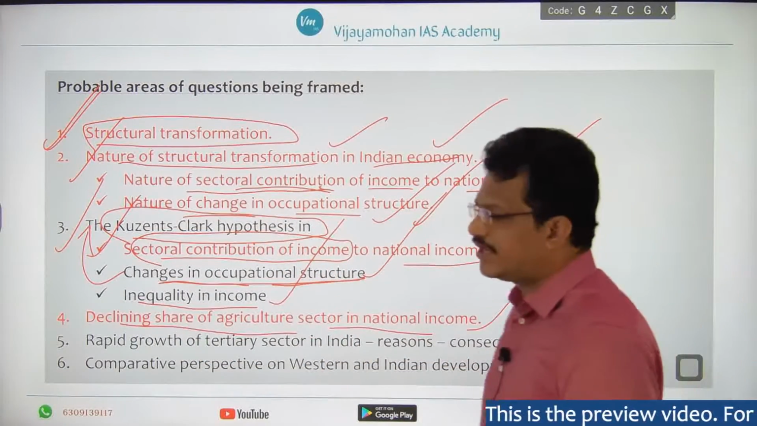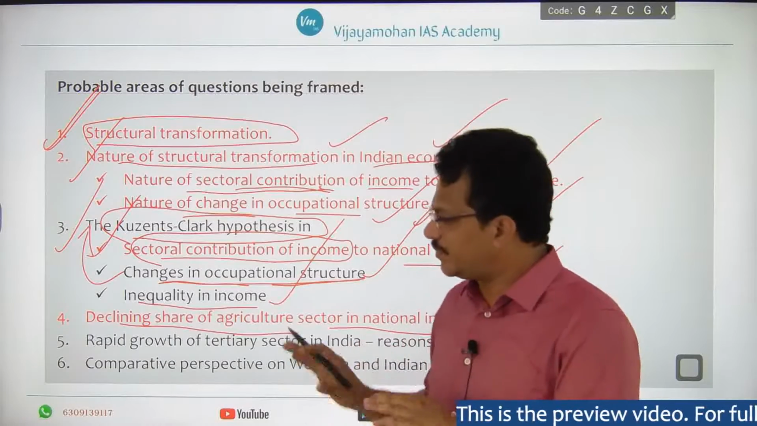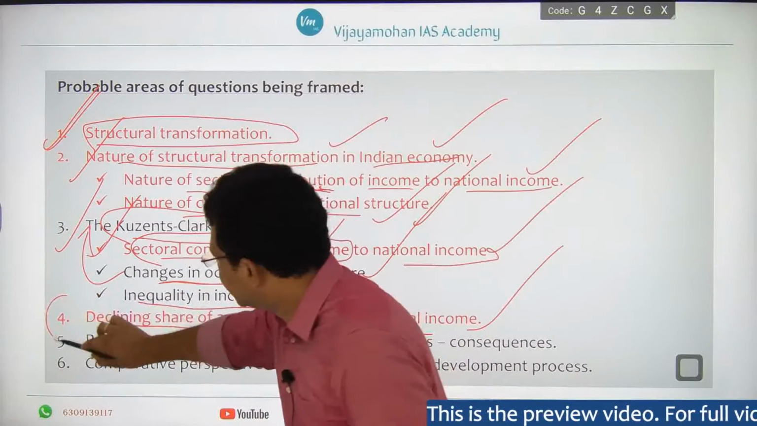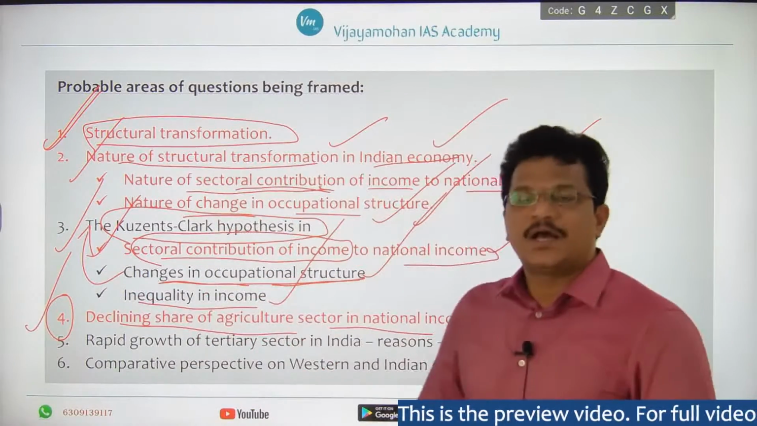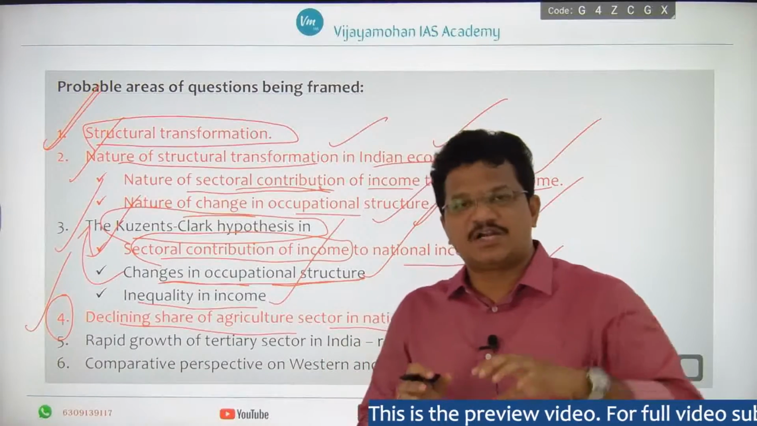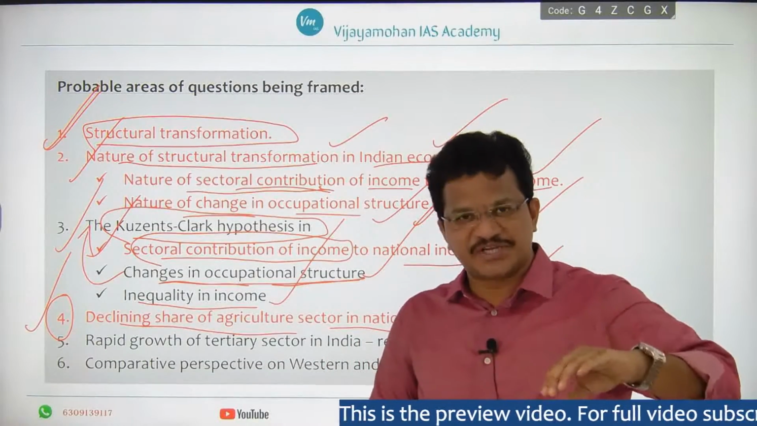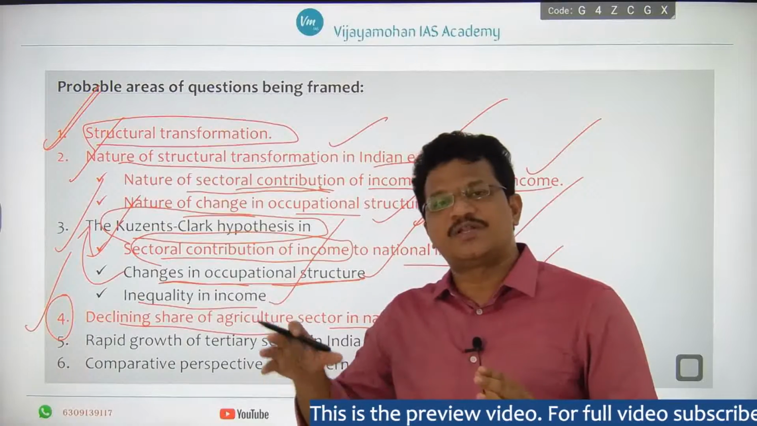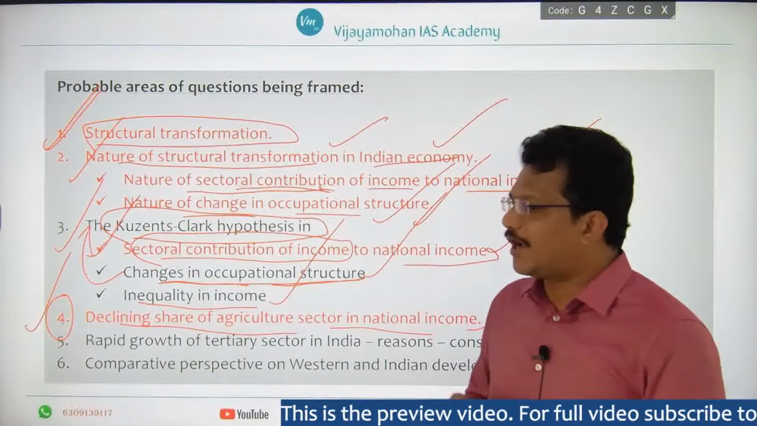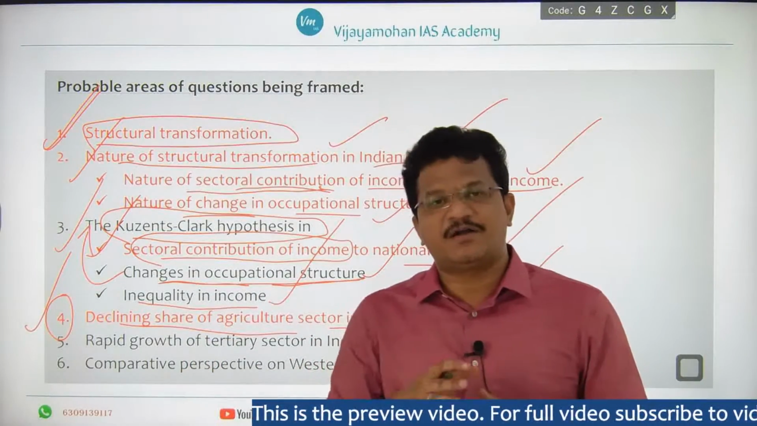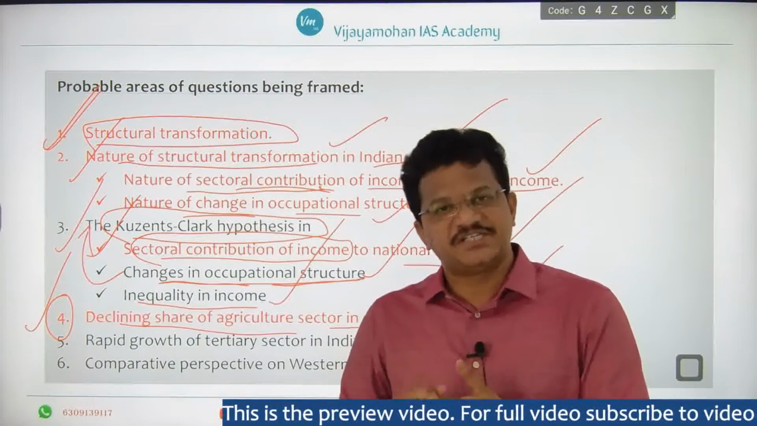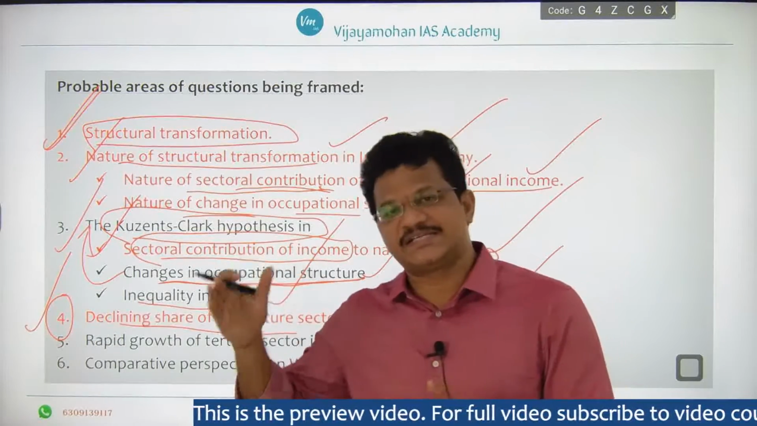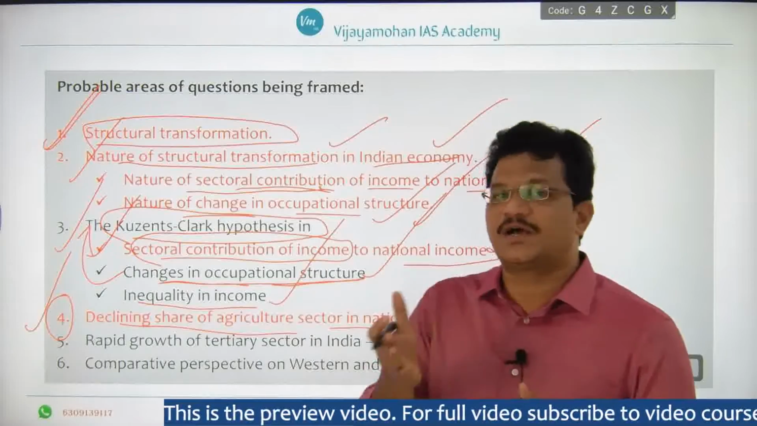This is also an important aspect, and in one previous question has been asked on this particular topic, that how the primary sector's contribution has decreased over the years, right? And how occupational structure, our employment scenario, has changed from the primary sector to the secondary and tertiary sector. What are the effects? What are the causes?